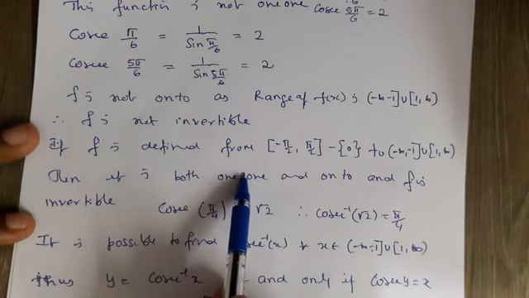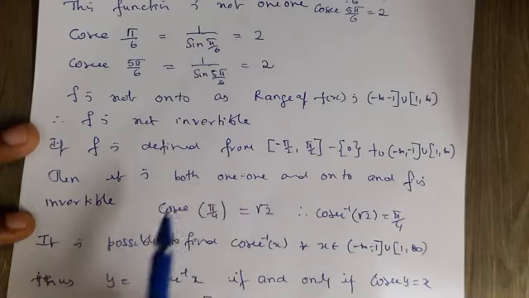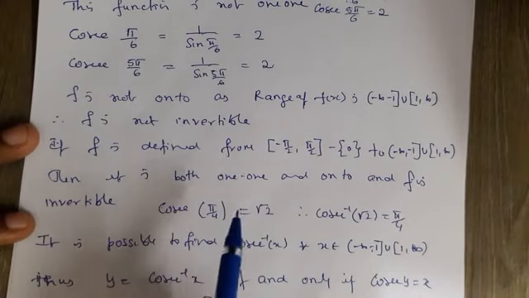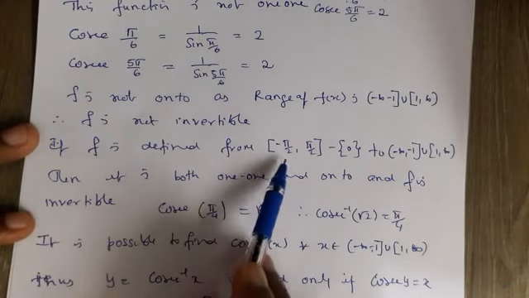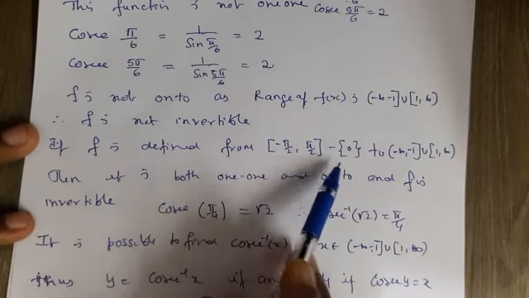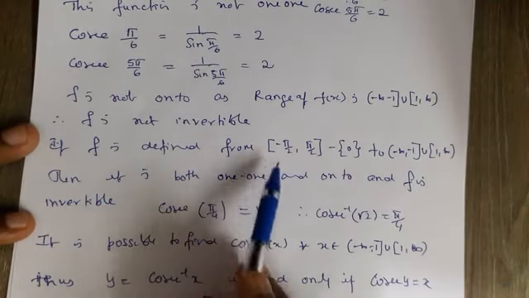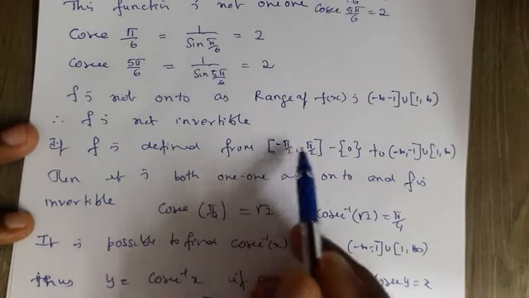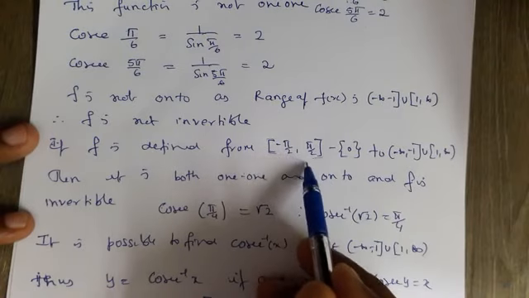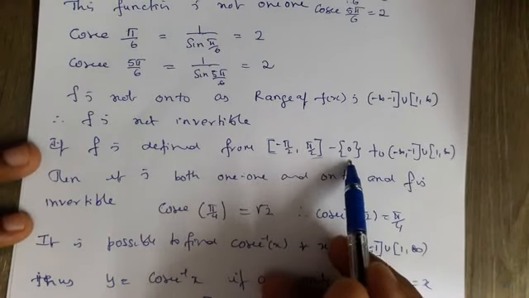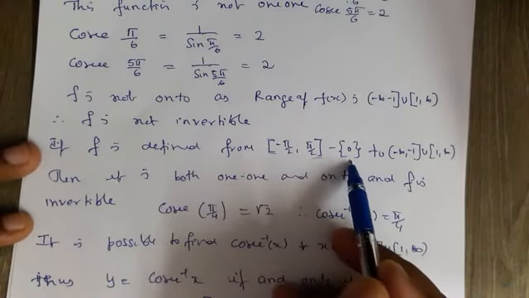But you should not take 0 in minus pi by 2 to plus pi by 2, because cosec 0 is not defined. That's why you have to take all the real numbers between minus pi by 2 and plus pi by 2 excluding 0. The function will become one-one.